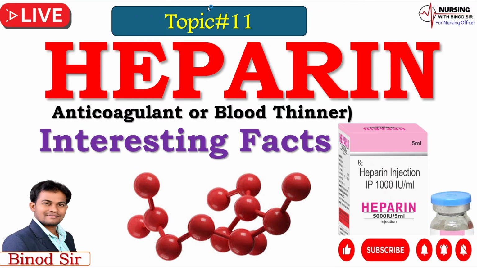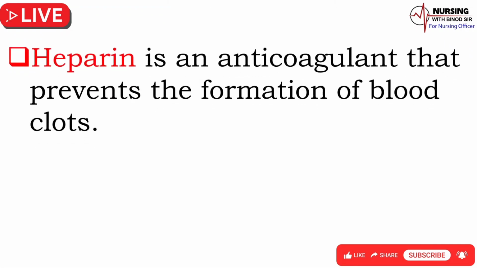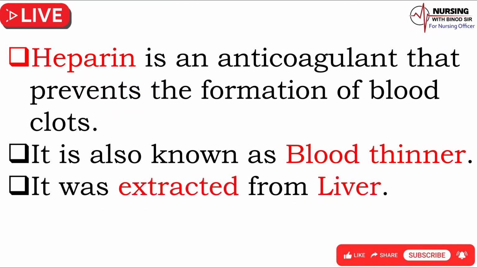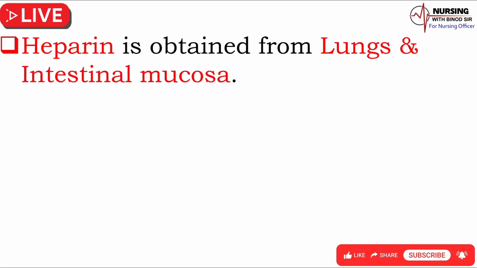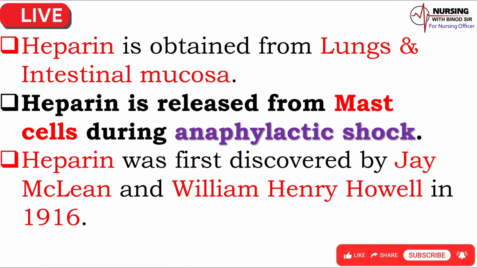आज हम हेपरिन ब्लड थिनर एंटीकोएगुलेंट पर दिलचस्प तथ्यों पर ध्यान केंद्रित करेंगे। History and source. Heparin is an anticoagulant that prevents the formation of blood clots. It is also known as blood thinner. It was extracted from liver. Heparin is obtained from lungs and intestinal mucosa. Heparin is released from mast cells during anaphylactic shock. Heparin was first discovered by J. MacLean and William Henry Howell in 1916.